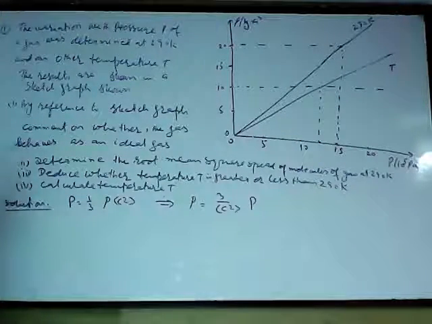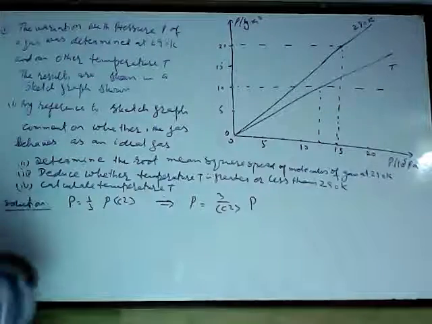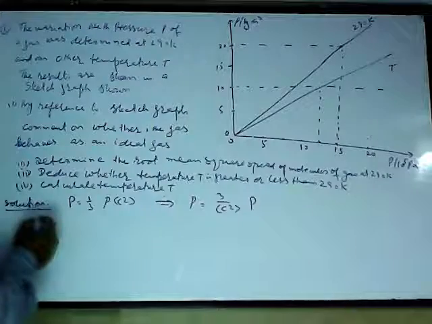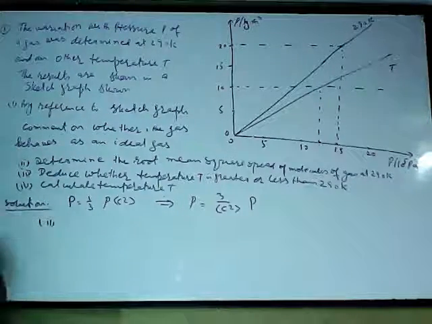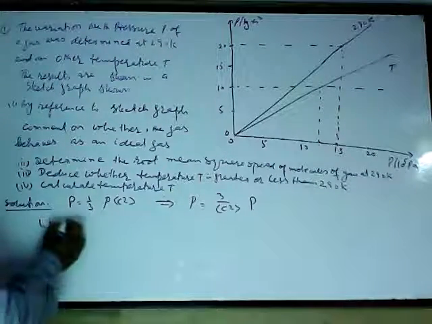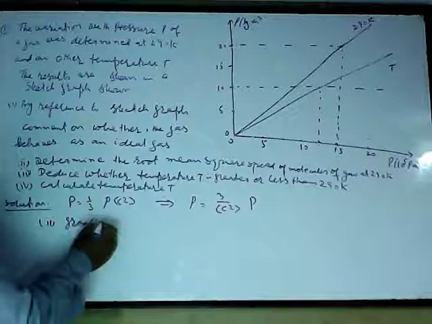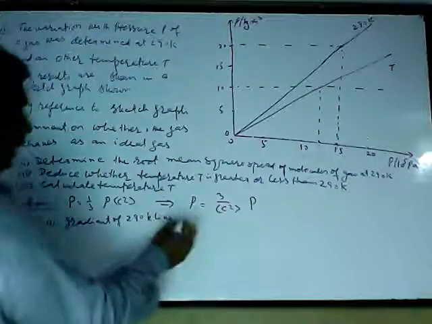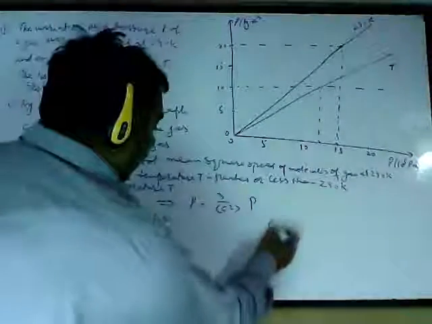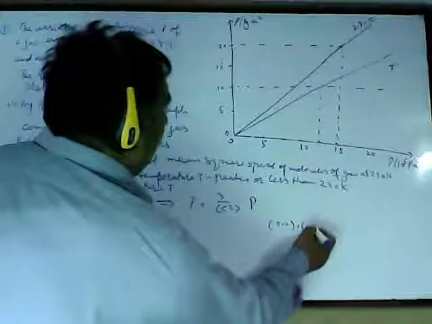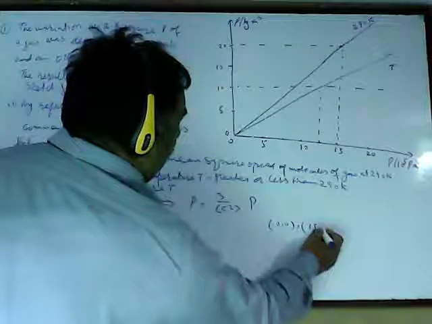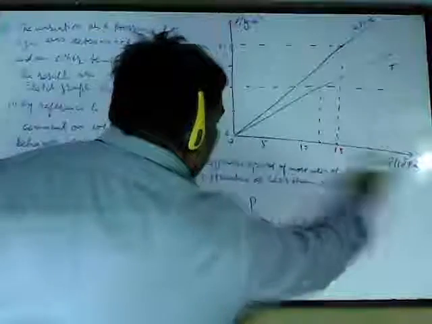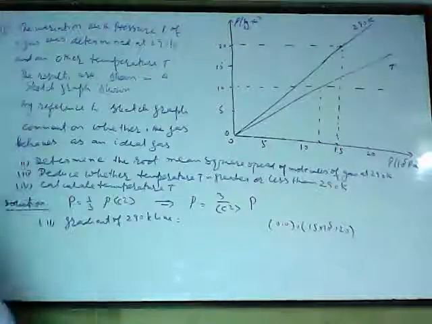Now what is the second part? It says determine the root mean square speed of molecules of the gas at 290 Kelvin. So let us see. I will first find the gradient of the 290 Kelvin line. See, this line passes through 2 points. One is 0, 0. The other is 15 into 10 power 5 and 20. Please do not forget 10 power 5 with 15. So it's 15 10 power 5.